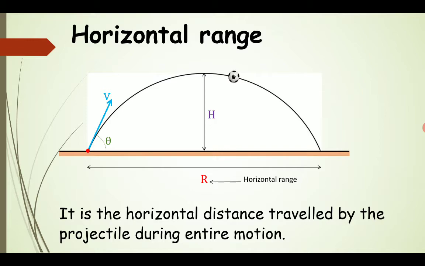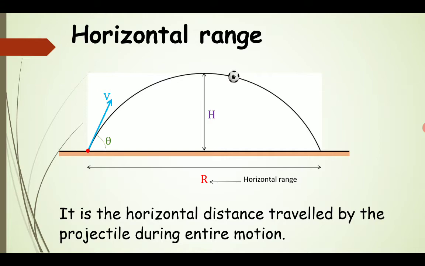So this is what we can say is our projectile motion. These are the terms related to projectile motion. Now we are in a state that we can define or say that during projectile motion, an object is simultaneously moving horizontally as well as vertically.